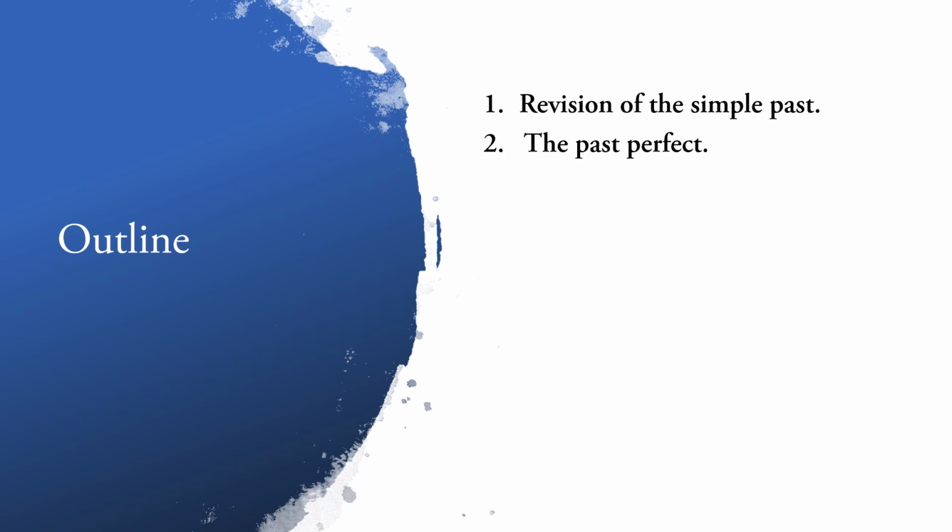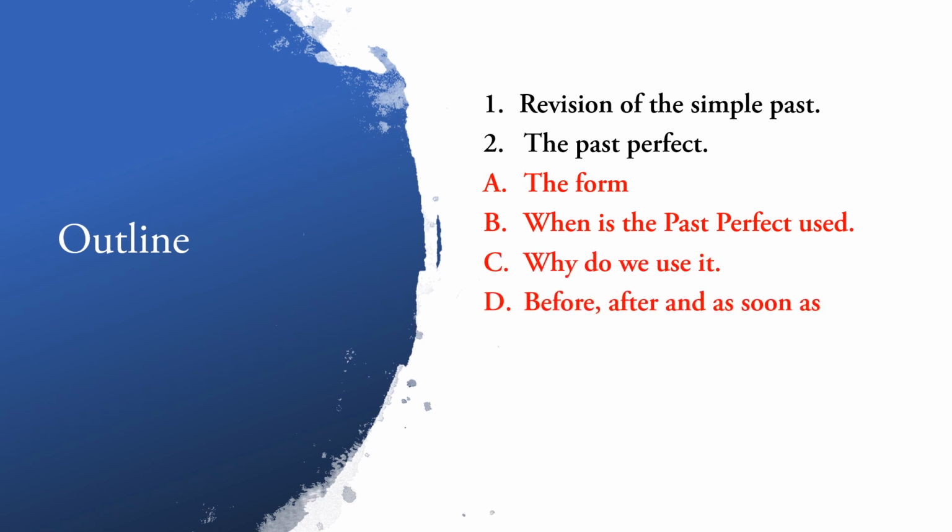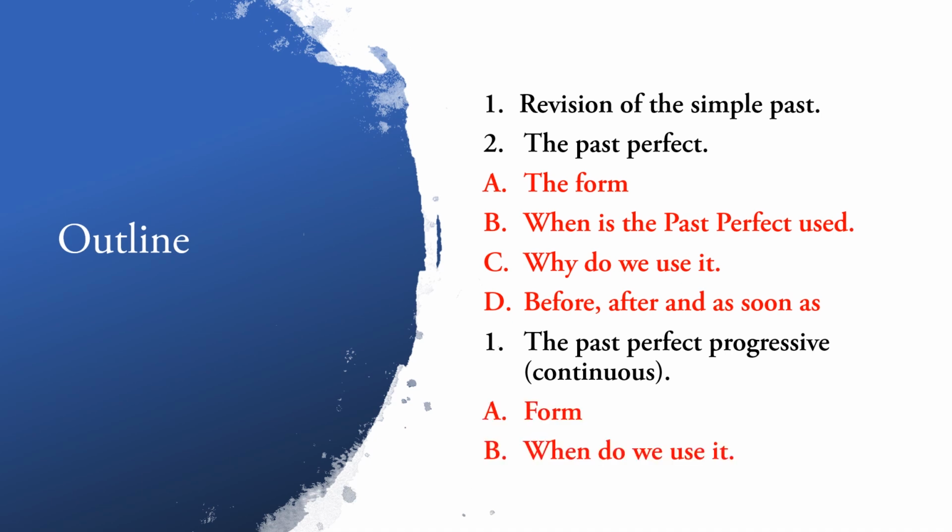The outline of our lesson for today is the following. We are going to see the revision of the simple past, the past perfect. We are going to see the form. When is the past perfect used and why do we use it? Then we will see the use of the past perfect with before, after, and as soon as. And we will move to the past perfect progressive with the form. Then we have when do we use it, and we will end with some practice.